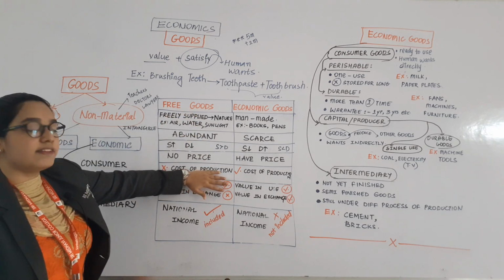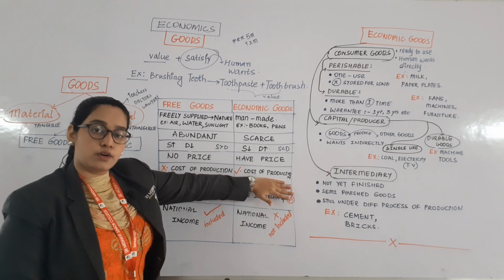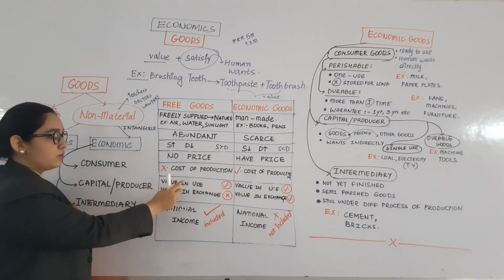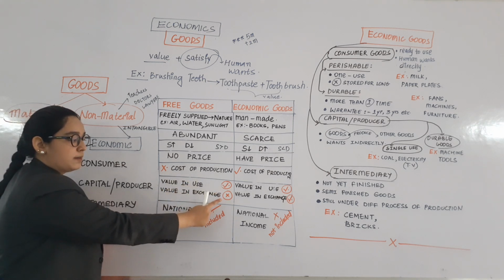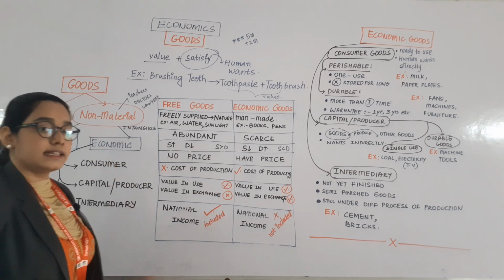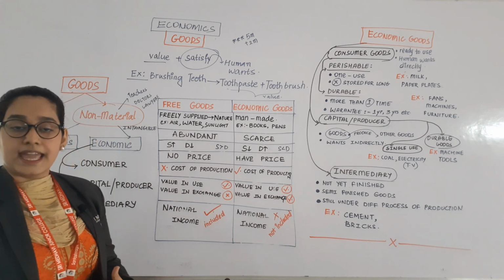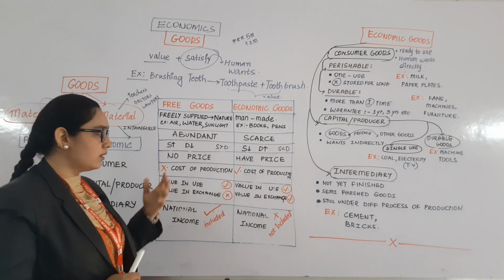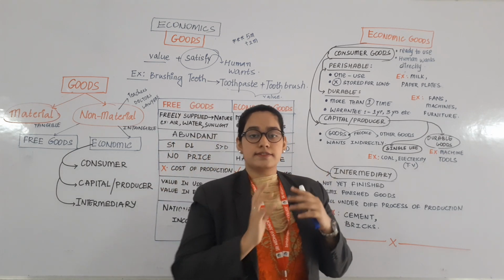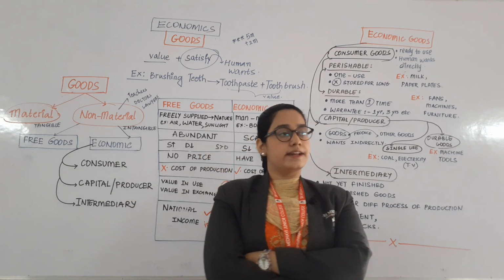Then free goods don't have any cost of production, whereas economic goods require cost of production. Last second point, free goods have value in use, but they don't have value in exchange, whereas economic goods have both value in use as well as value in exchange. Now let us know the meaning of these two terms, what is value in use and what is value in exchange.